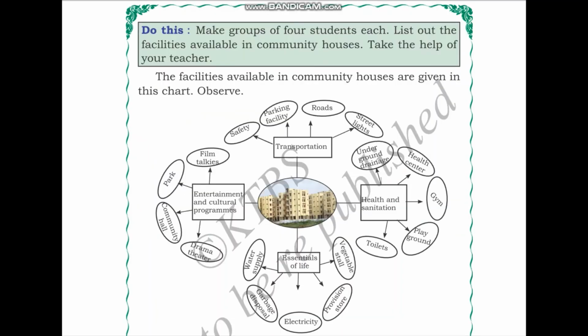The next activity is do this. Make groups of 4 students each. List out the facilities available in community houses. Take the help of your teacher. So the facilities available in community houses are given in the chart.